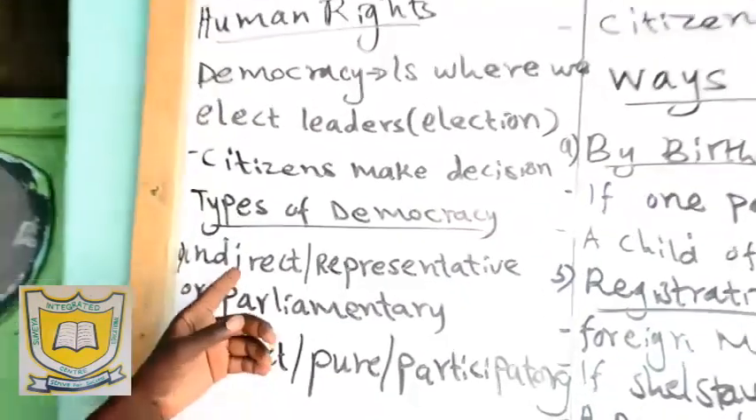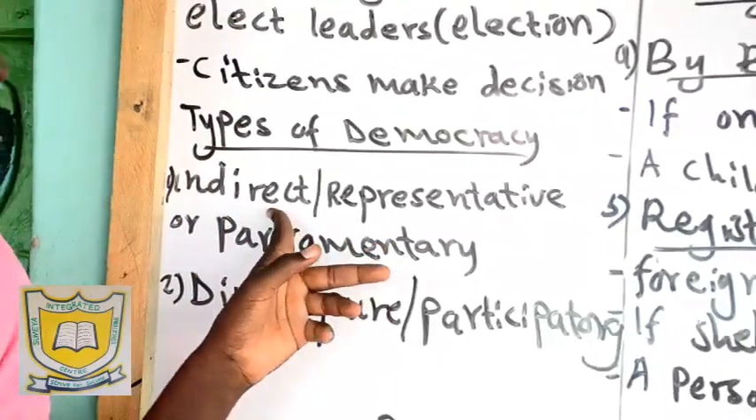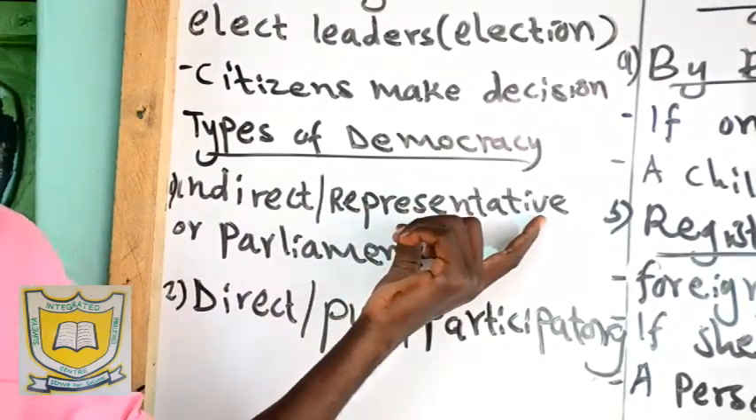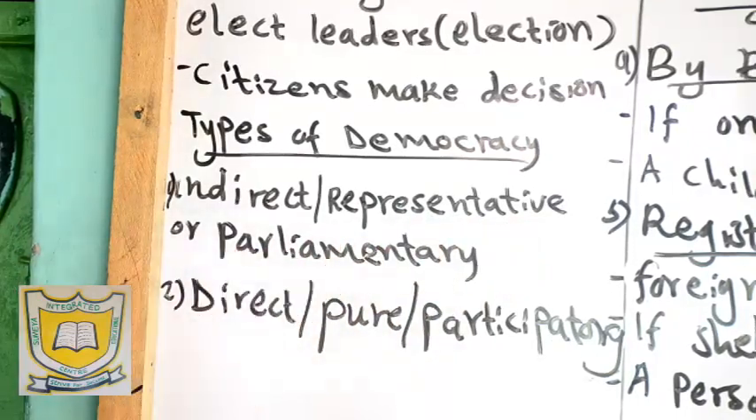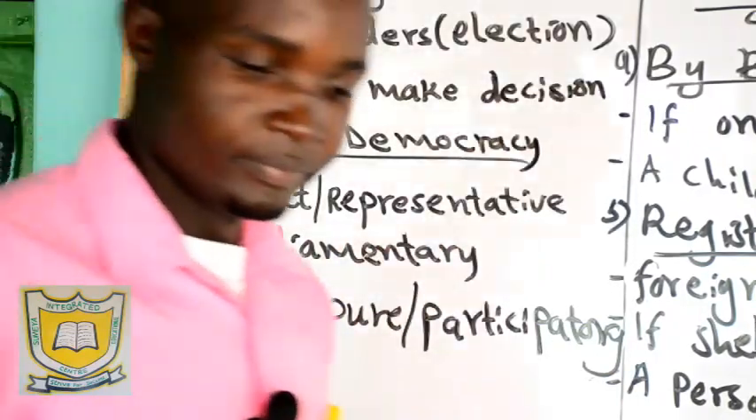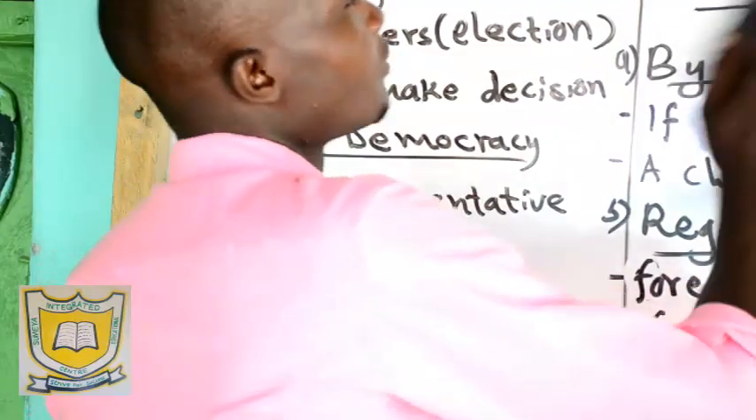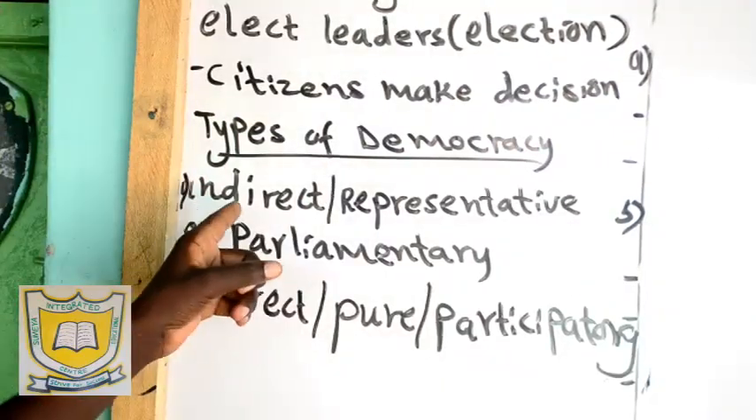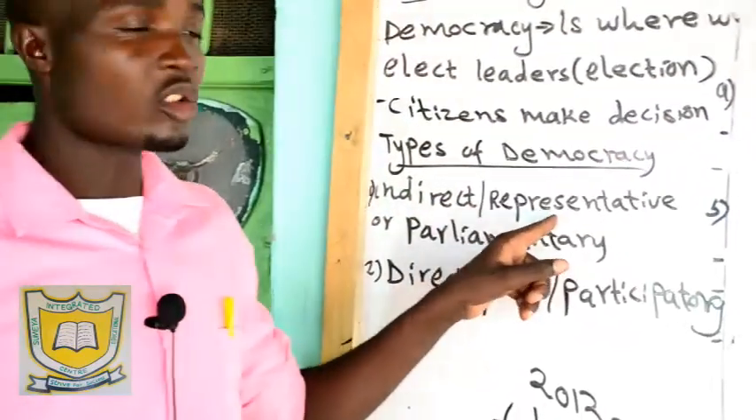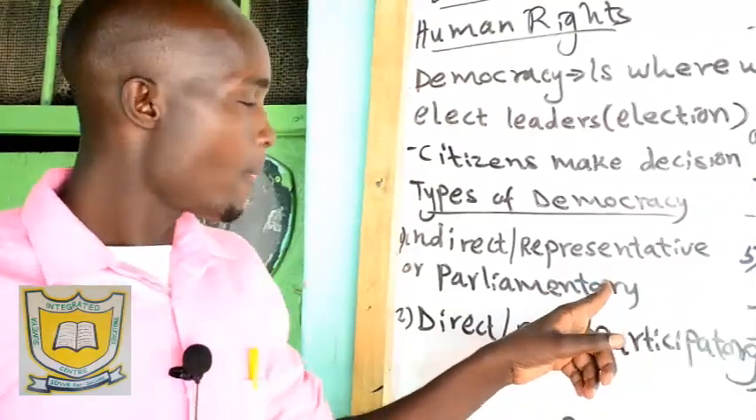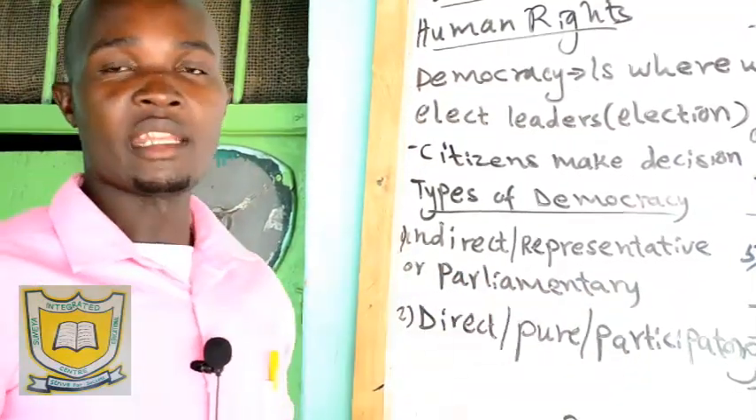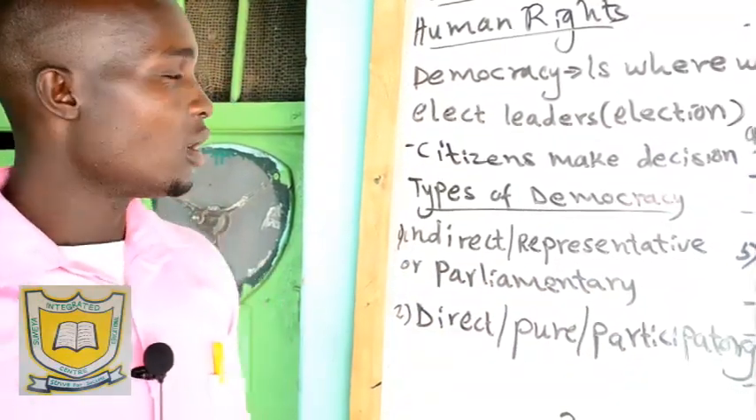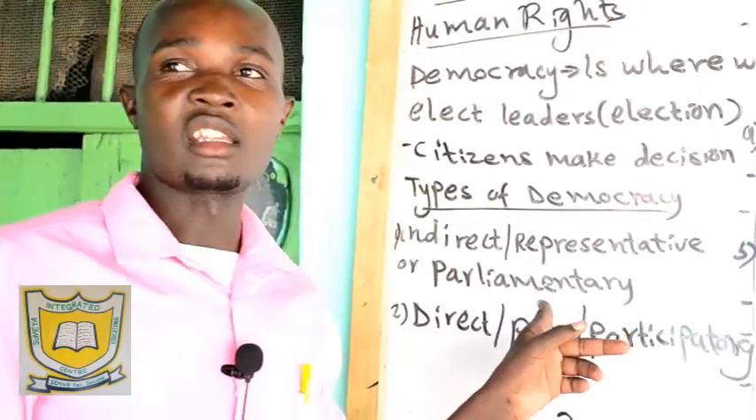Then in types of democracy, I am just briefing this. We have what we call indirect democracy. It's also called representative democracy or parliamentary democracy. That is indirect democracy. Indirect democracy is also called representative democracy. Then it's also called parliamentary democracy.